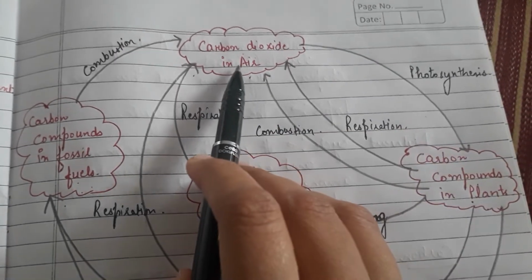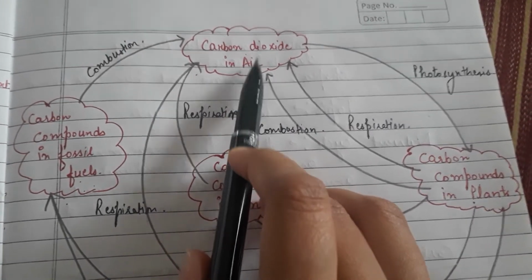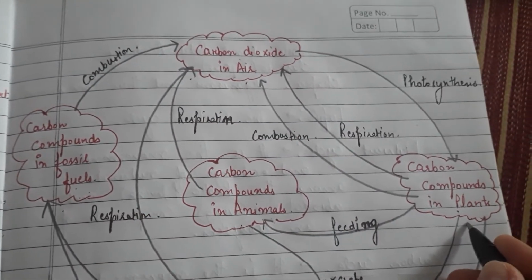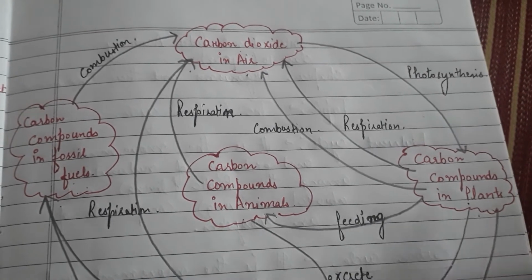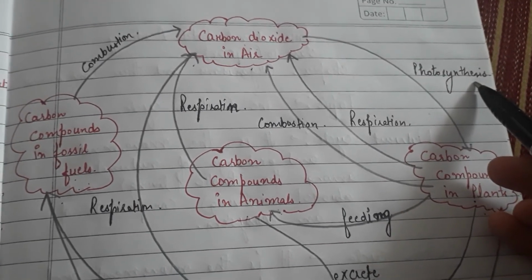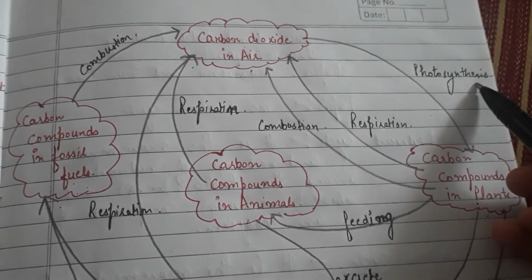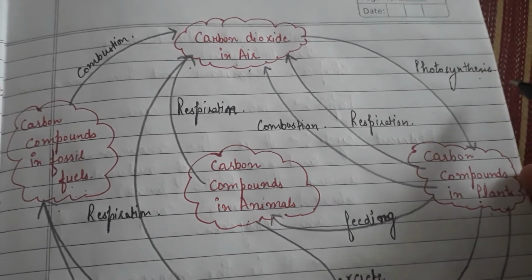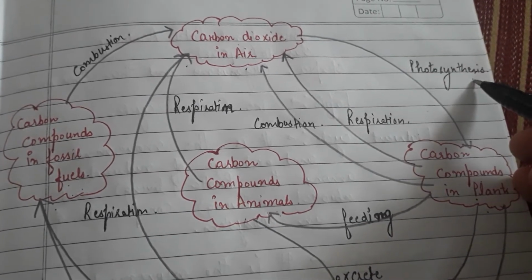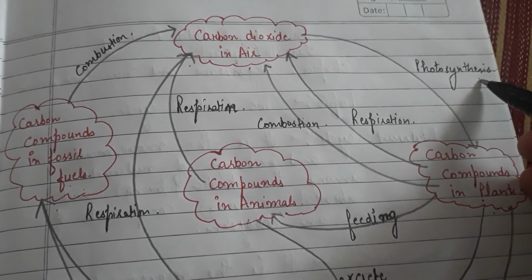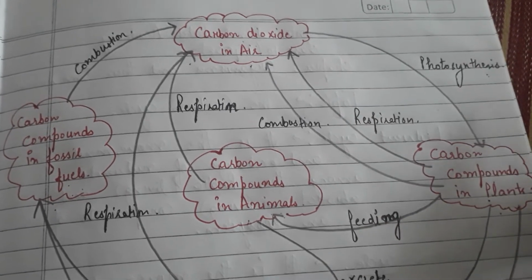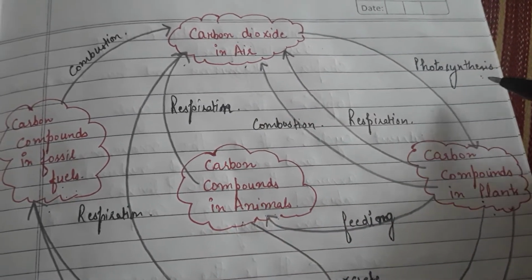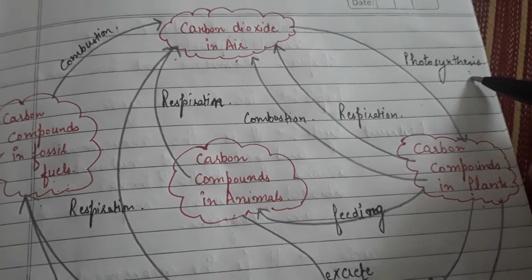Here we have a diagram of carbon cycle, which you can see. First of all we have carbon dioxide in the air, right? This carbon dioxide is used by the plants. How is it used by plants? By the process that is known as photosynthesis. Photosynthesis is the process by which the carbon dioxide and water is used in the presence of sunlight and chlorophyll in order to produce oxygen and glucose. So this carbon dioxide in the air is fixed by the plants by the process of photosynthesis, right?